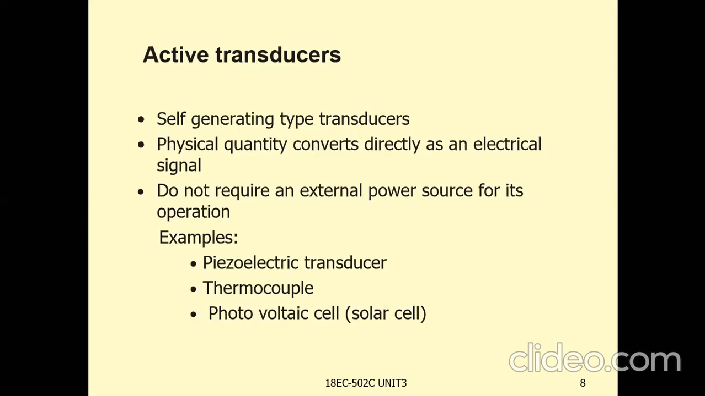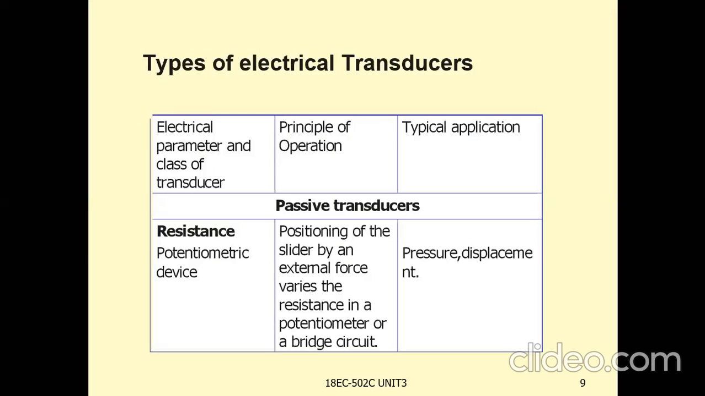Now we will see the classification in detail: types of electrical transducers and their applications, as well as the principle of operation of each transducer. Types of electrical transducers are mainly passive transducers and active transducers. In passive, again, there are resistance, inductive and capacitive transducers.